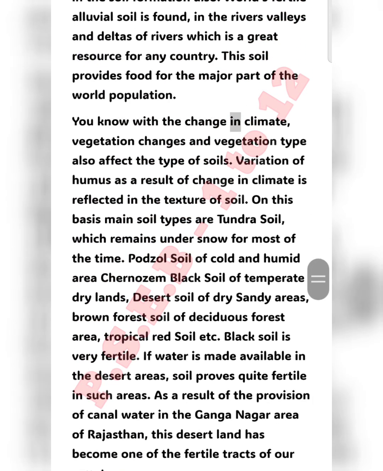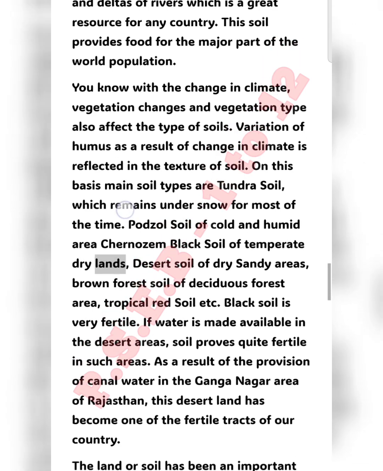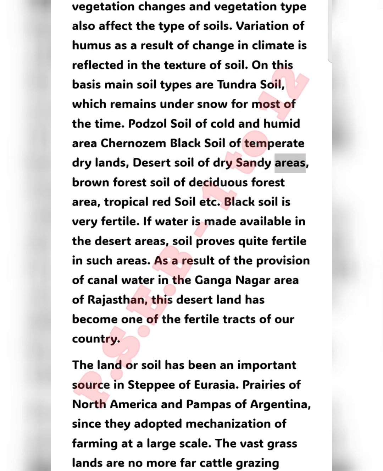With the change in climate, vegetation changes, and vegetation type also affects the type of soils. Variation of humus as a result of change in climate is reflected in the texture of soil. On this basis, the main soil types are tundra soil, which remains under snow for most of the time, podzol soil of cold and humid areas, chernozem black soil of temperate dry lands, desert soil of dry sandy areas, brown forest soil of deciduous forest areas, tropical red soil, etc.